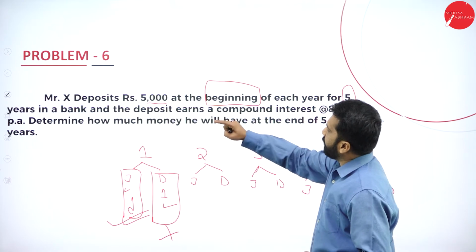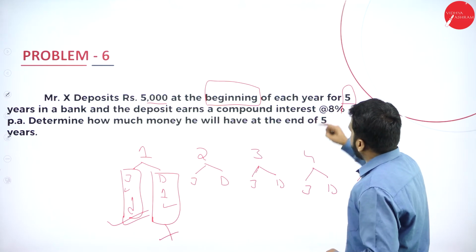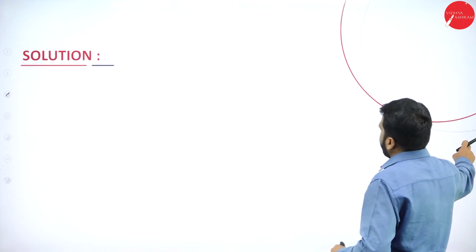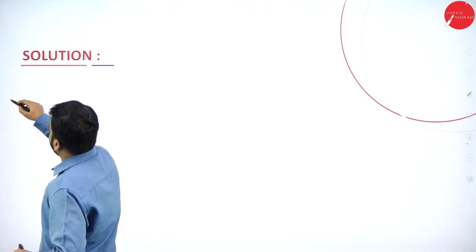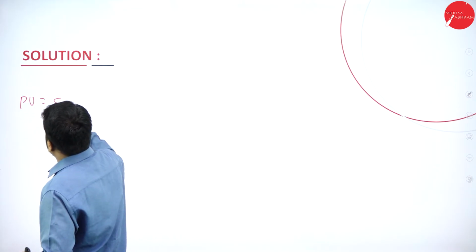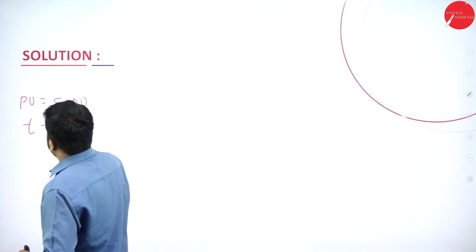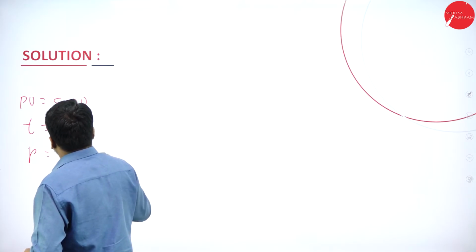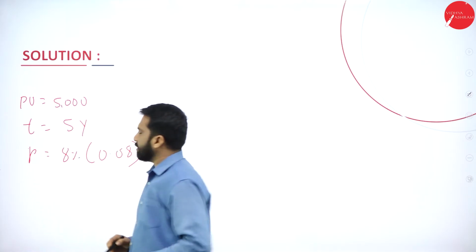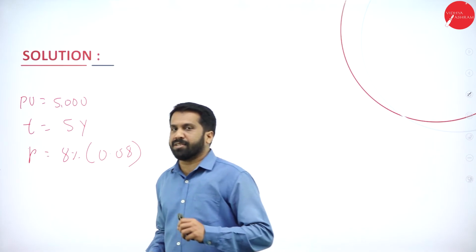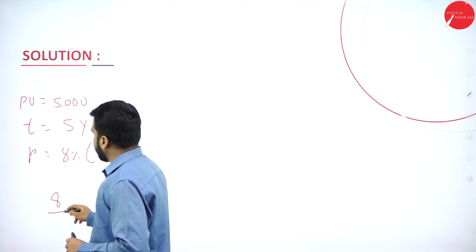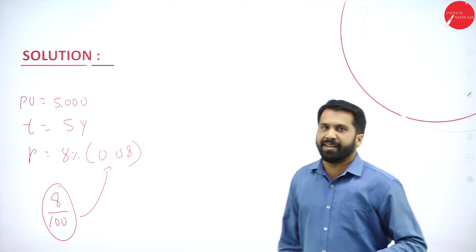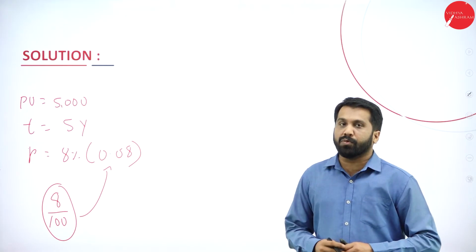So, what is the value? 5,000. Number of years? 5. Percentage is 8%. So what is your present value? As per this, your present value is 5,000. Your time is 5 years. The rate is 8%. Also, we can call it 0.08. How did you get 0.08? Very simple. 8% means 8 by 100, then you will get 0.08.